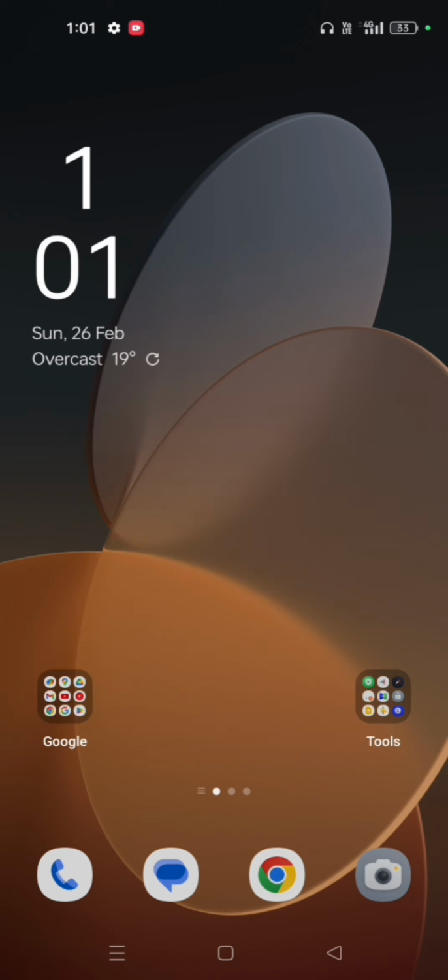So let's get started. Remember one thing, don't make the mistake of downloading from the Play Store. If you download it from the Play Store, after installation you will see many errors. So if you don't want to face any problem, then this video is for you, to download the Termux app safely and securely. So how can you download it?